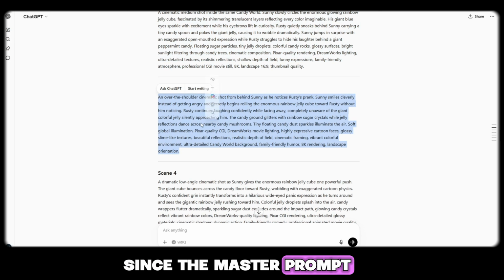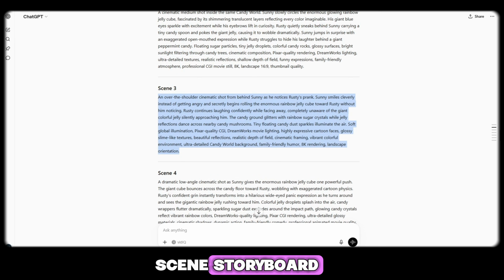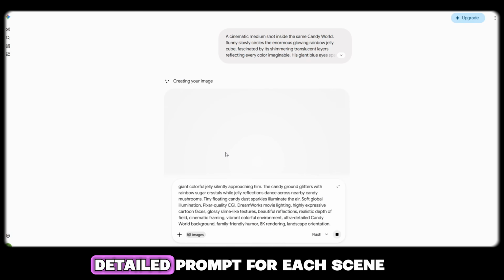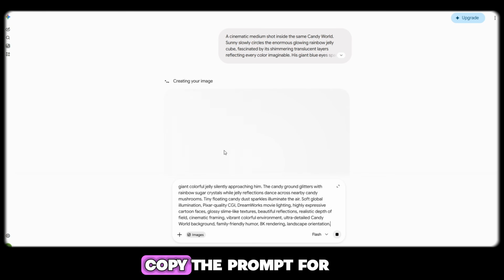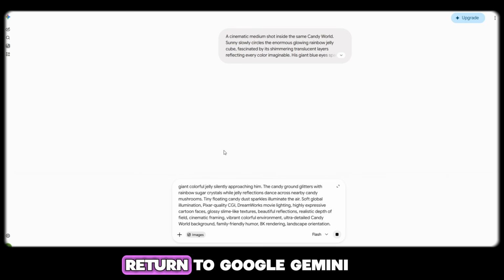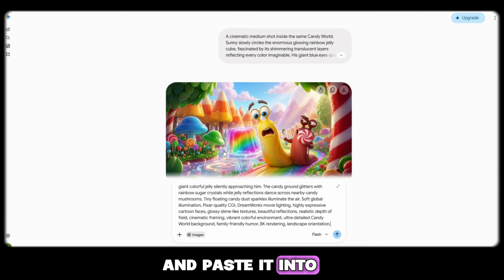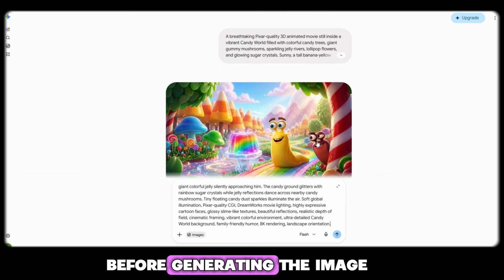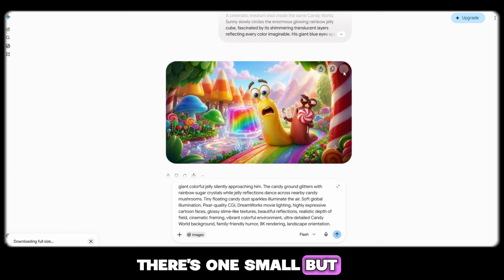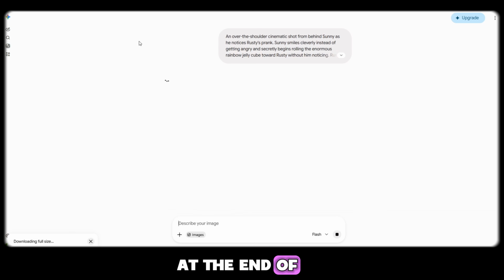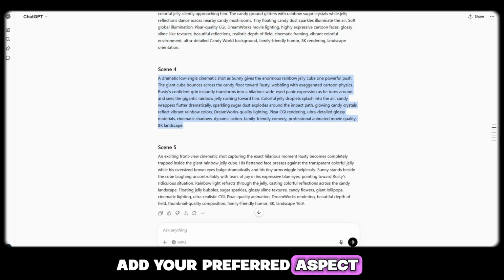Since the master prompt creates a complete 15-scene storyboard, you'll get one highly detailed prompt for each scene. Copy the prompt for scene 1, return to Google Gemini, and paste it into the chat box. Before generating the image, there's one small but very important step. At the end of the prompt, add your preferred aspect ratio.